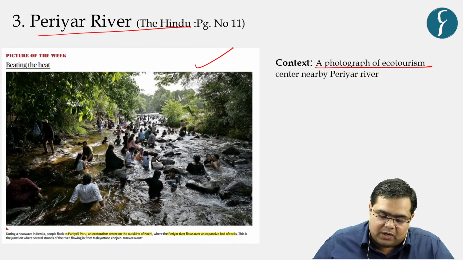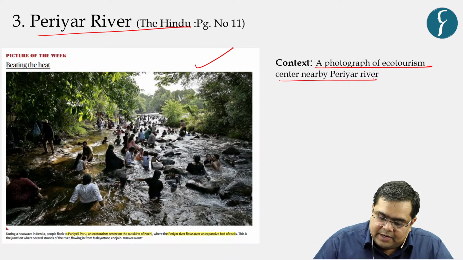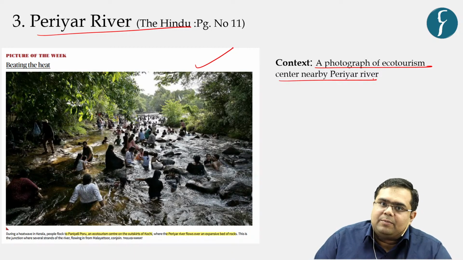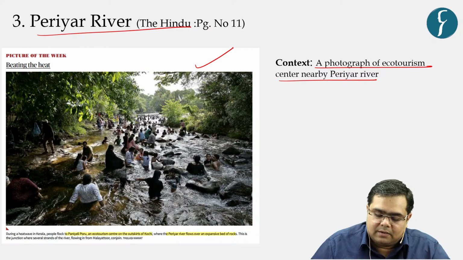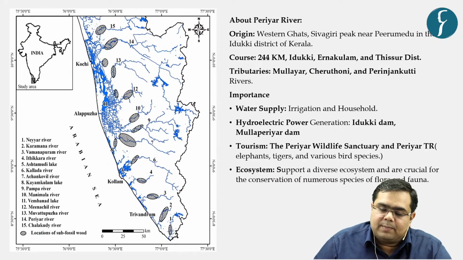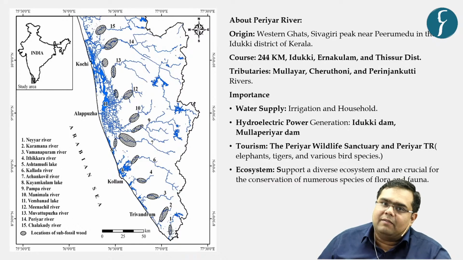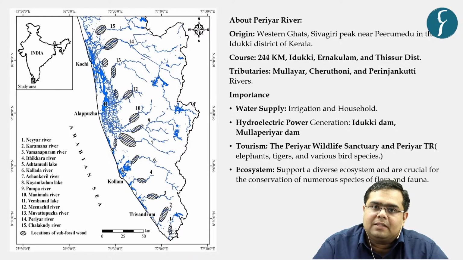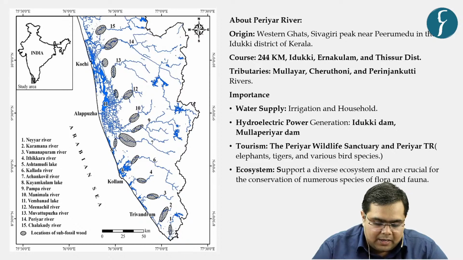What does the photograph say? That ecotourism center near Periyar River has been witnessing various tourists because of heat, right? Now let us understand the Periyar River in this particular context, and not just Periyar River, let us understand the overall drainage system of the state of Kerala in this context.